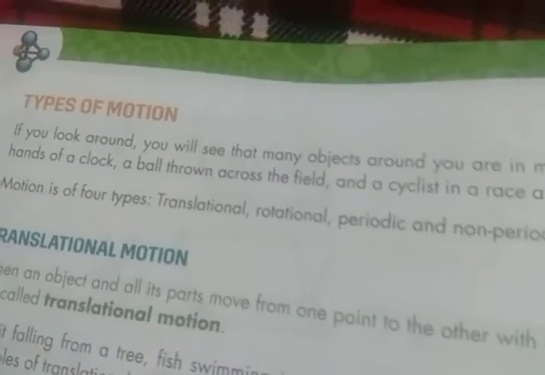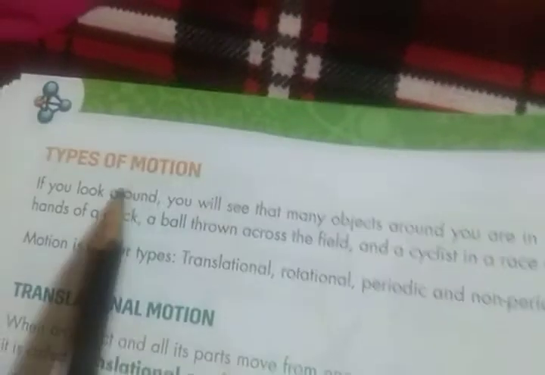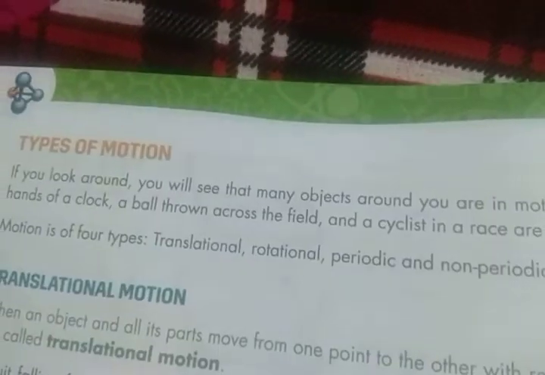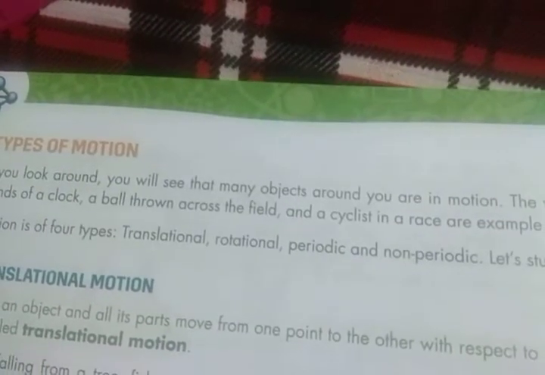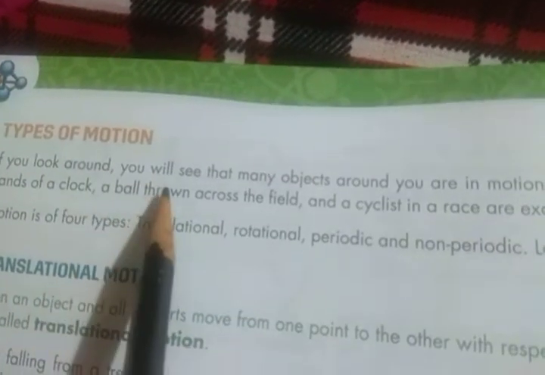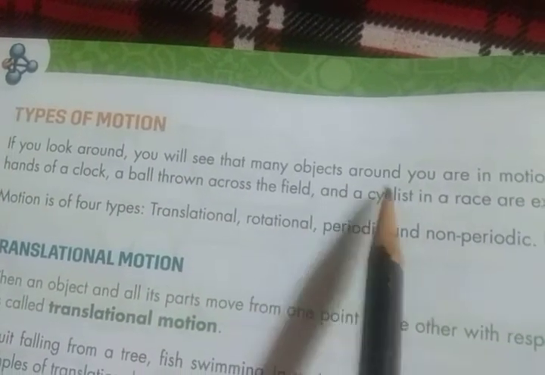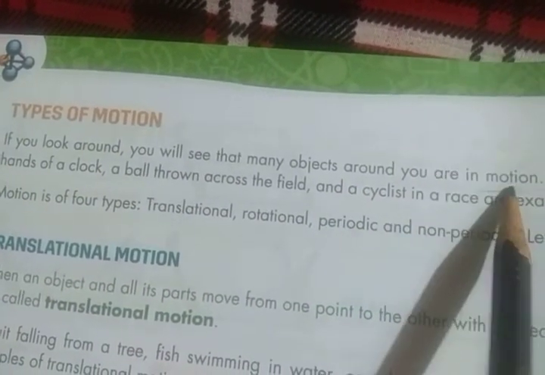Next, we see the types of motion. If you look around, you will see that many objects around you are in motion.